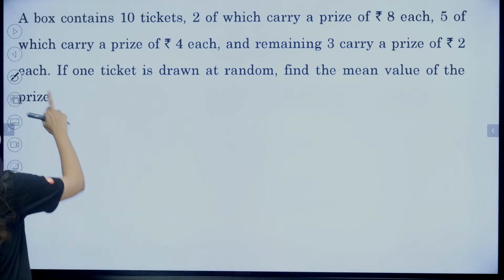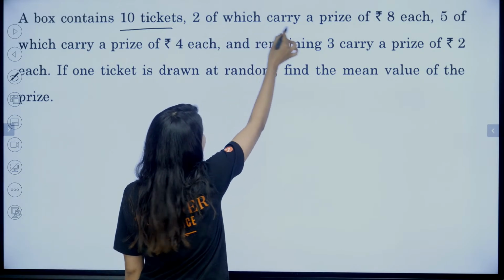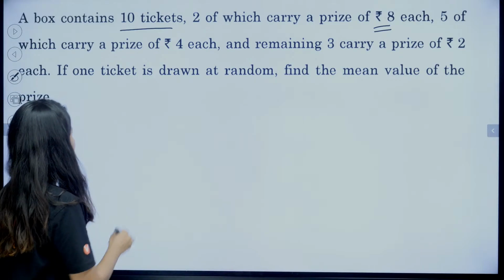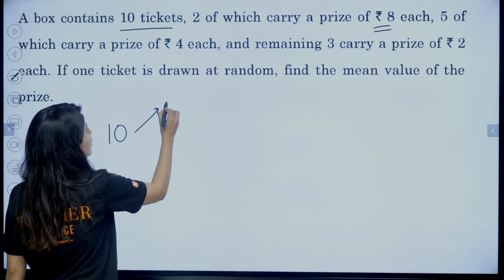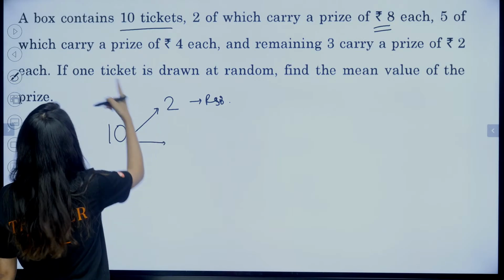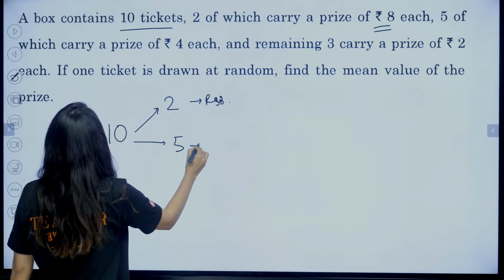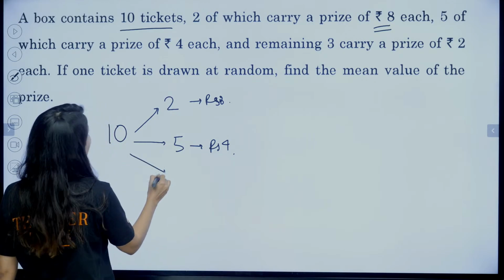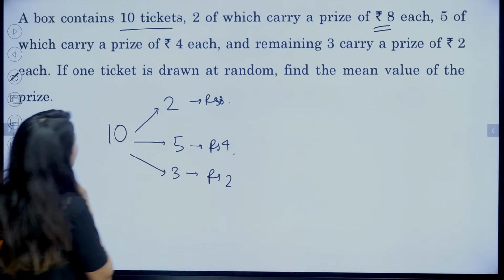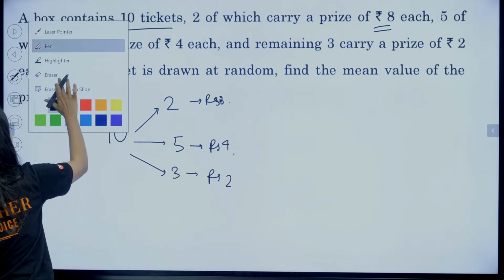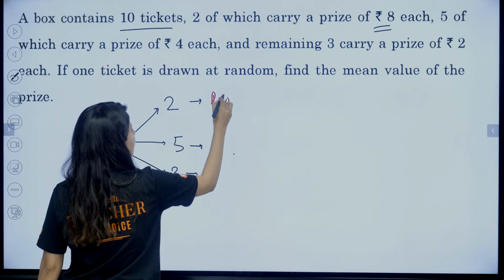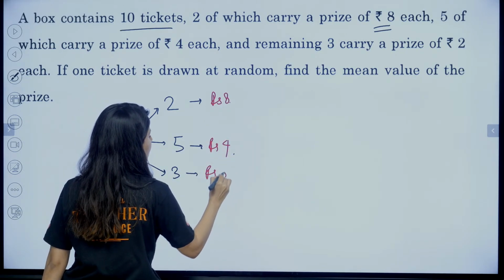A box contains 10 tickets, 2 of which carry a prize of rupees 8. So the box has 10 tickets, out of which 2 tickets are of rupees 8, 5 tickets are of rupees 4, and 3 tickets are of rupees 2.